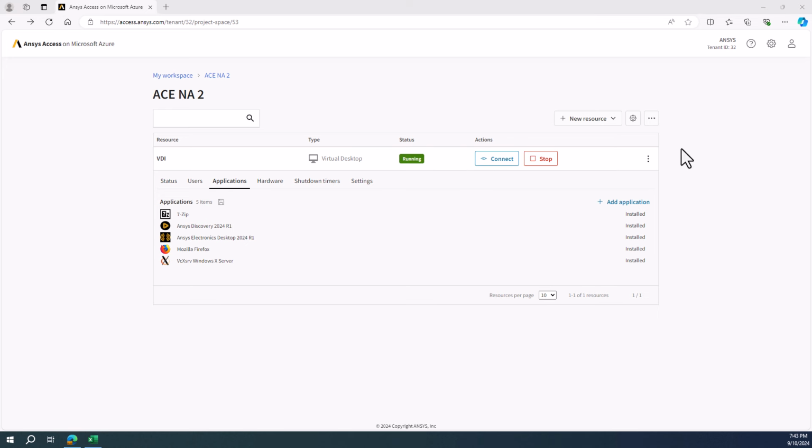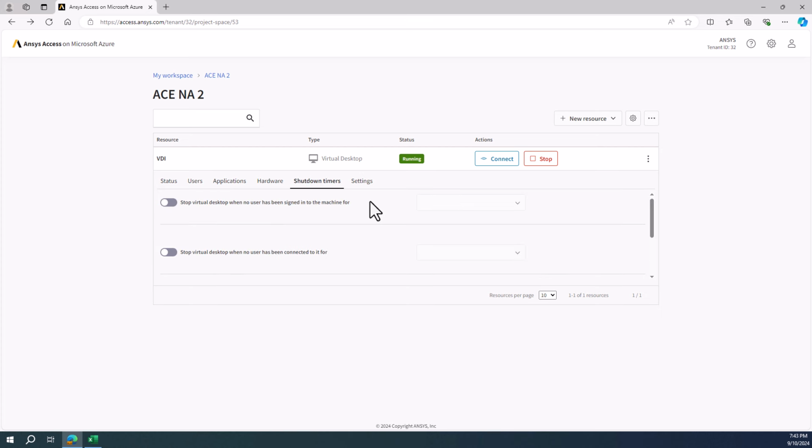The VM is now in the running state, and all the applications are installed. You can also verify that the shutdown timers are in the desired state. And if you do not need to install any additional software, the VM is ready to use.